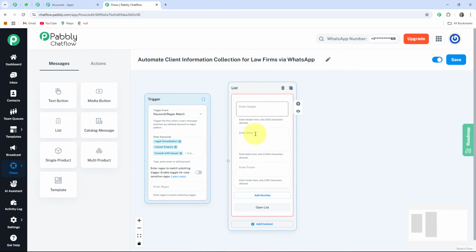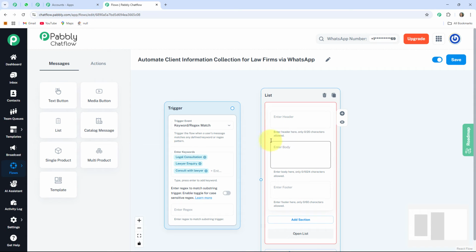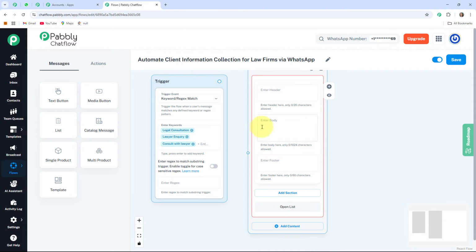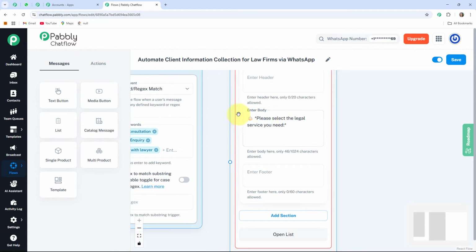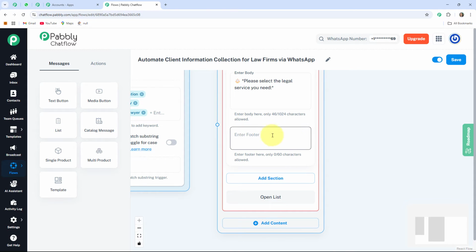Here you can see this list box is divided into 3 parts, that is header, body and footer. In this case, I don't want to write any header, so I am leaving this blank. After that, directly I am going to enter the body. Here I write, please select the legal service you need. You can see I write this asterisk symbol because with the help of this symbol, this message will be delivered to my user in the bold format. After that, the next one is the footer. It is also not a required field, so I am leaving this blank.